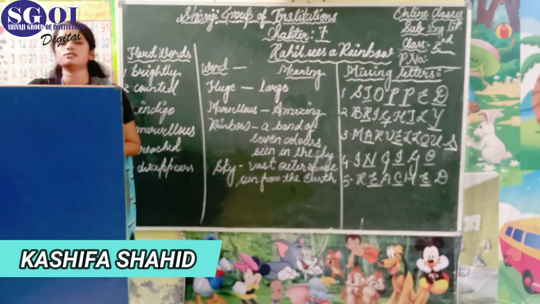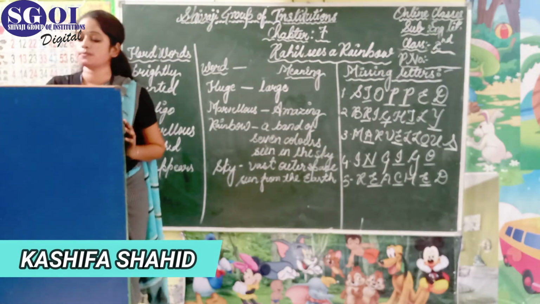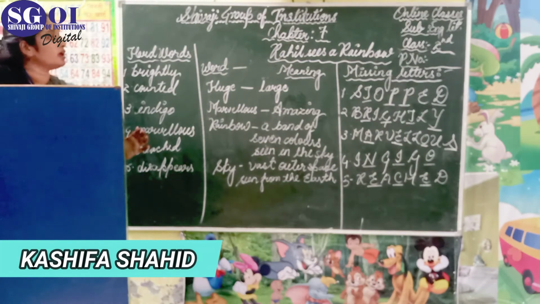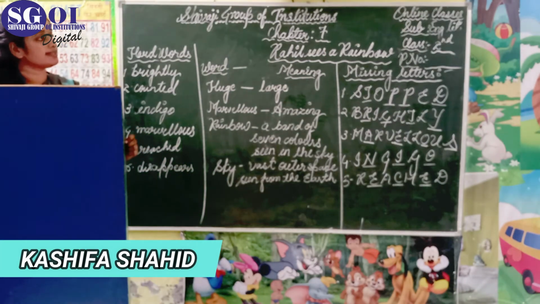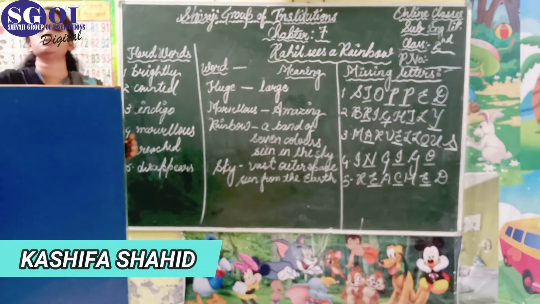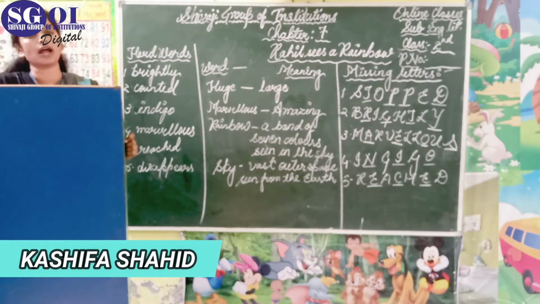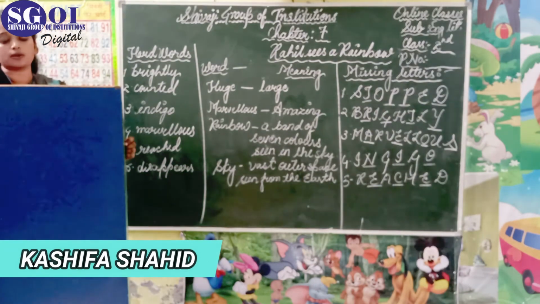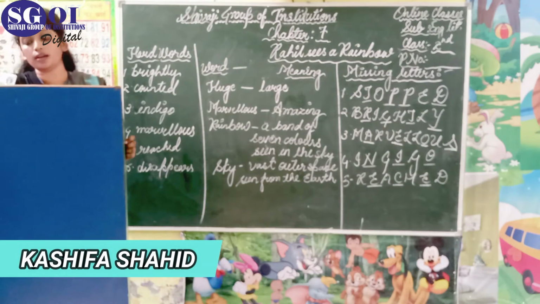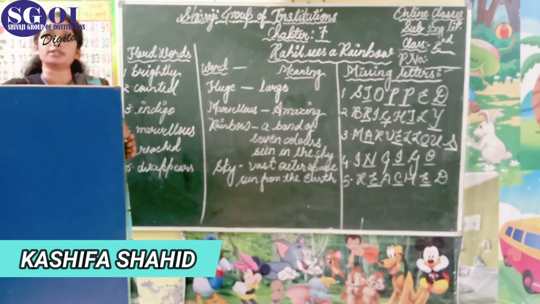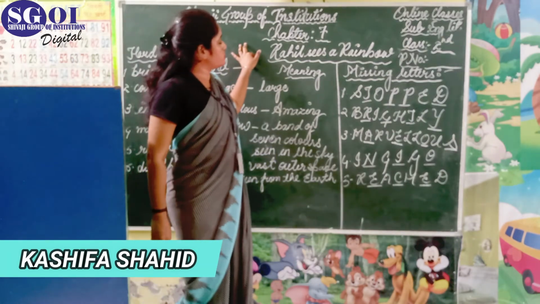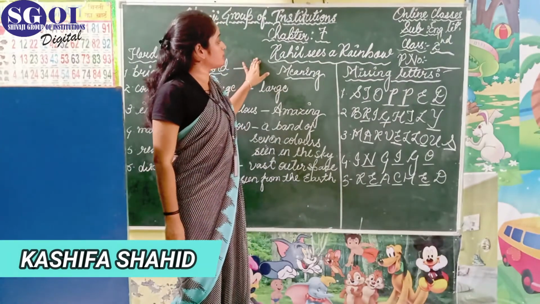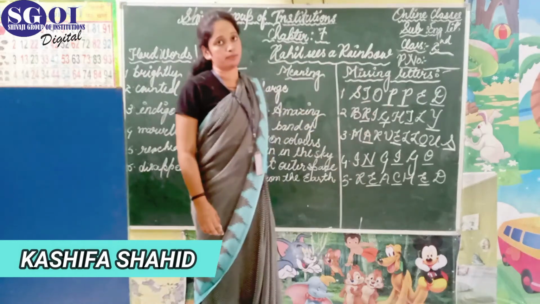Students, this is the record section of your audio. Students, we were doing the written form of chapter 7, that is Rahul Sees a Rainbow. So my dear students, please open your notebook and open a fresh page. In that page, first you have to write the thought, and the thought is don't make excuses, make improvements. Then write the lesson number, chapter number 7. Then the chapter name, Rahul Sees a Rainbow.